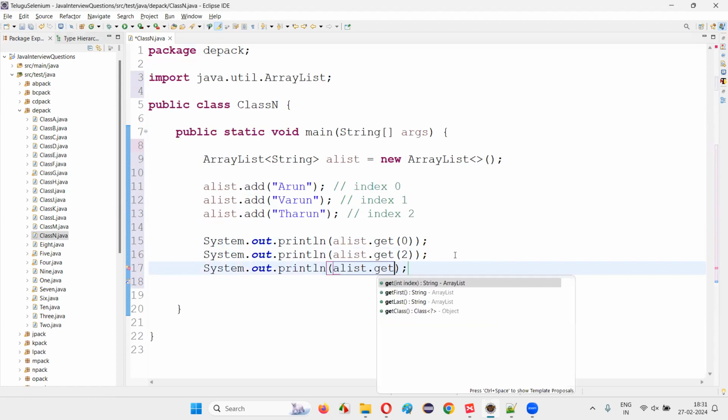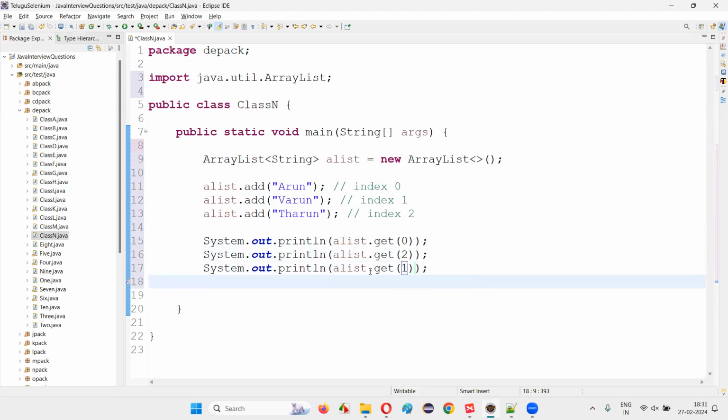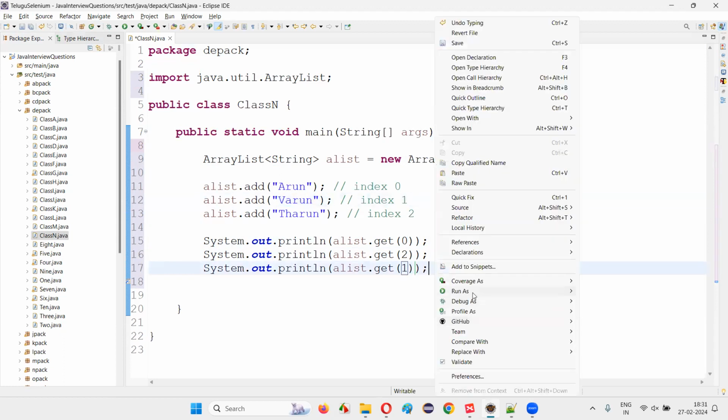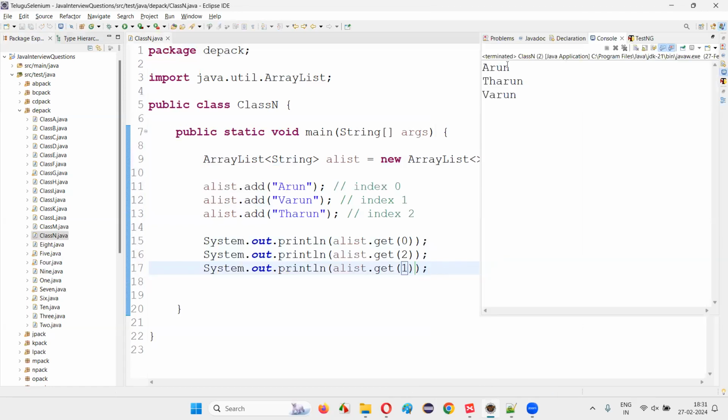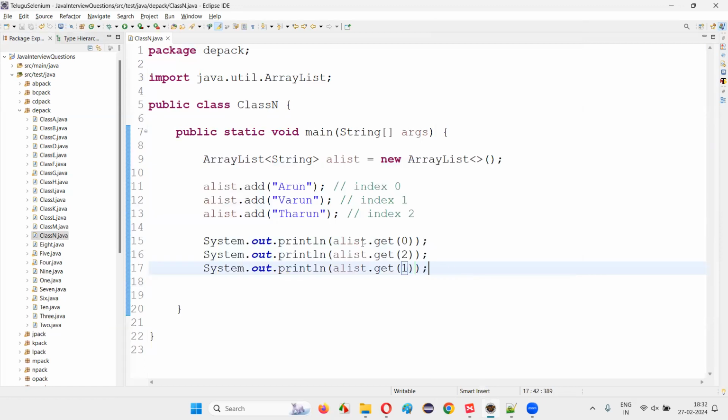System.out.println aList.get of 1: this get method of the ArrayList with the help of index 1 will retrieve Varun and print it in the output console. Run this. First you will get Arun printed, then Tarun because index 2 is there, then index 1, Varun, will be printed. So this program proves that ArrayList has the indexing concept.